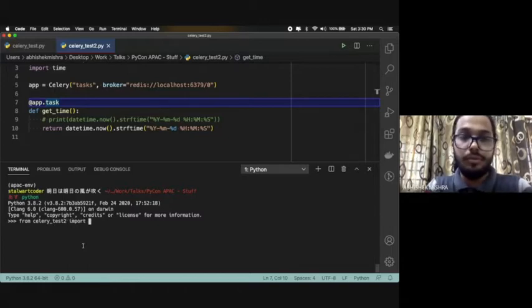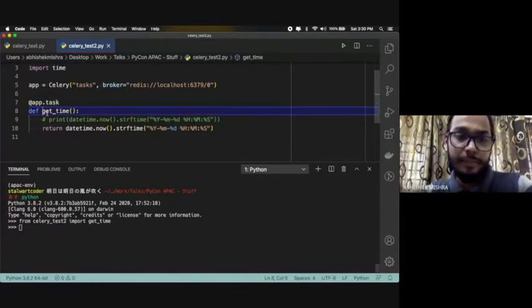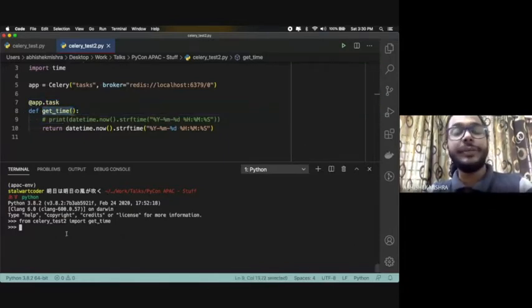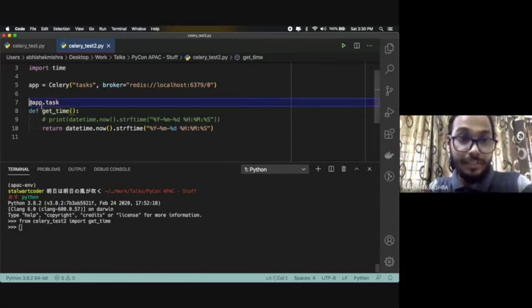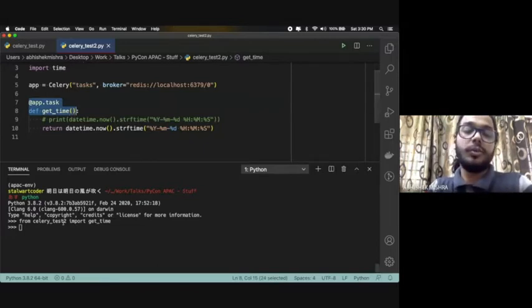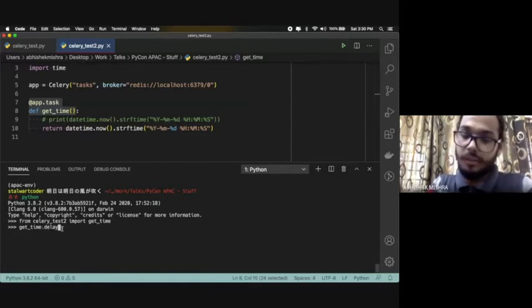S2 import get time. Now, if you want to execute this method as a task queue, then you don't normally call it. There is a method called delay. So whichever function you want to execute as a task, you have to get that name. You'll say get time, then you'll put the delay method here.